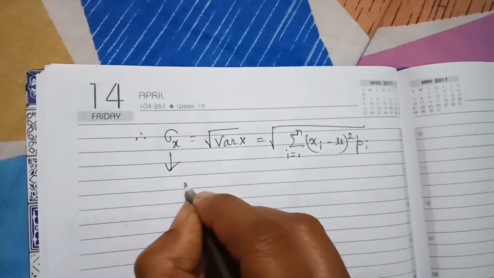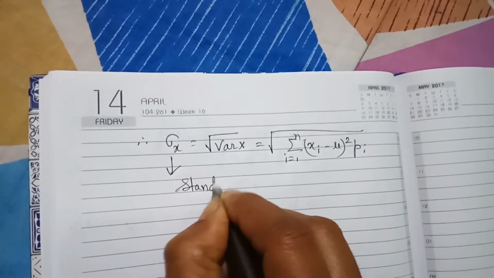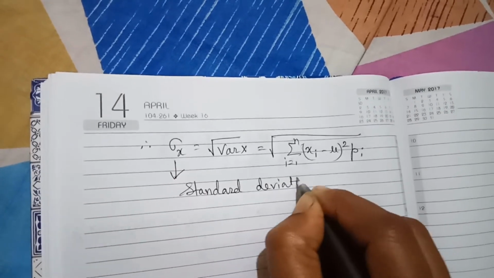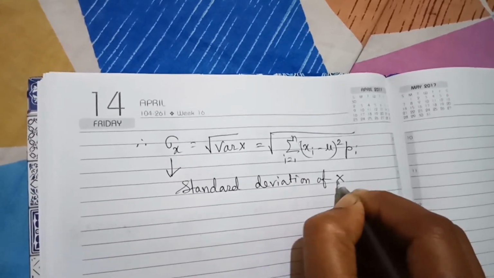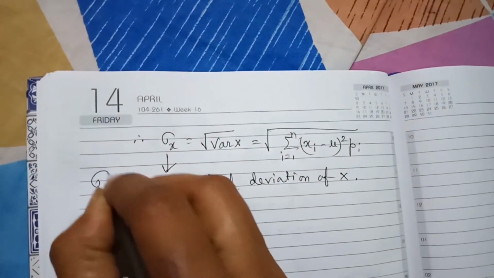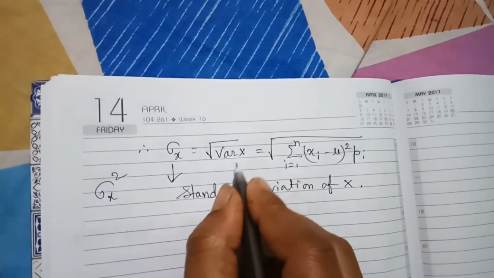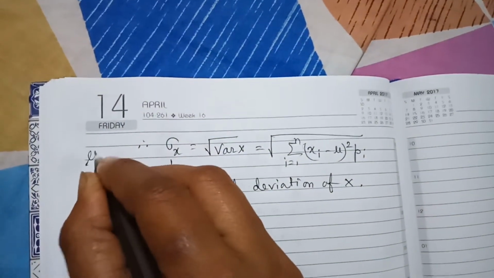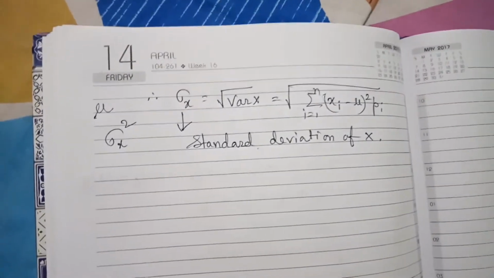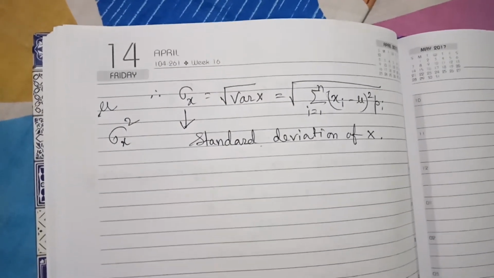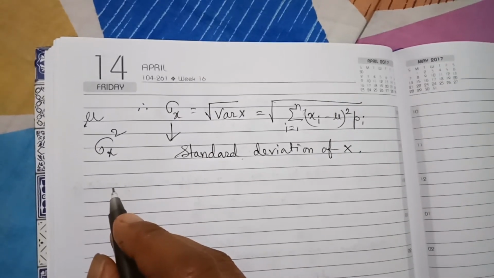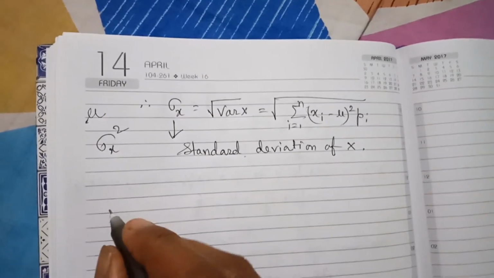This sigma x is called standard deviation of x. Sigma x square is called variance of x. Mu is called mean of the random variable x. Now there is another formula for finding the variance of x.